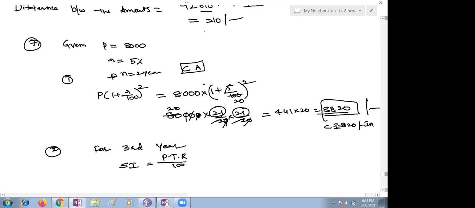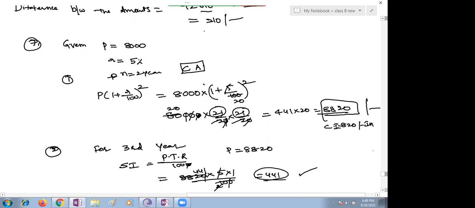But here the principal amount you are supposed to take is 8820. 8820 into 5 into 1 upon 100. The zeros cut, 5 ones are 5, 5 twos are 10, and it will be 441 rupees. Very good. 441. Right, children.